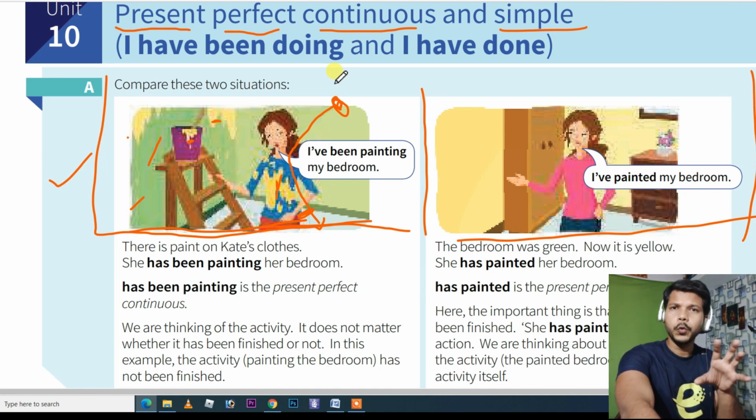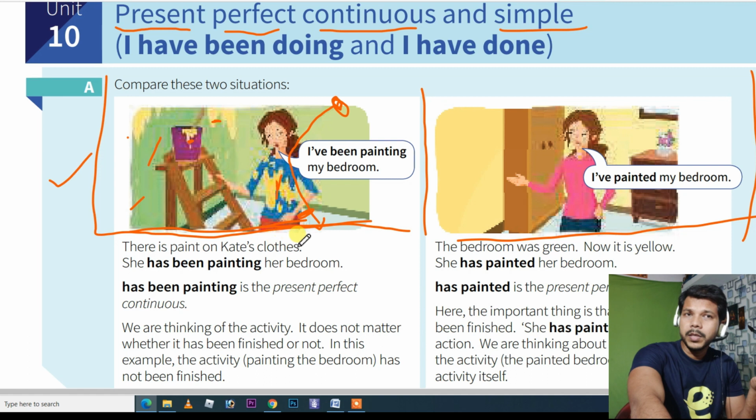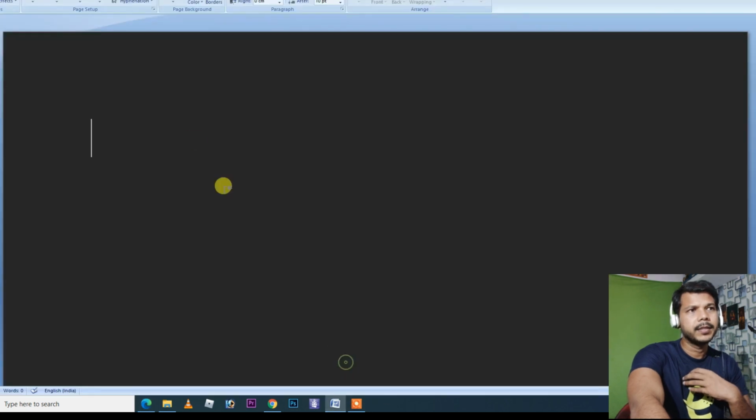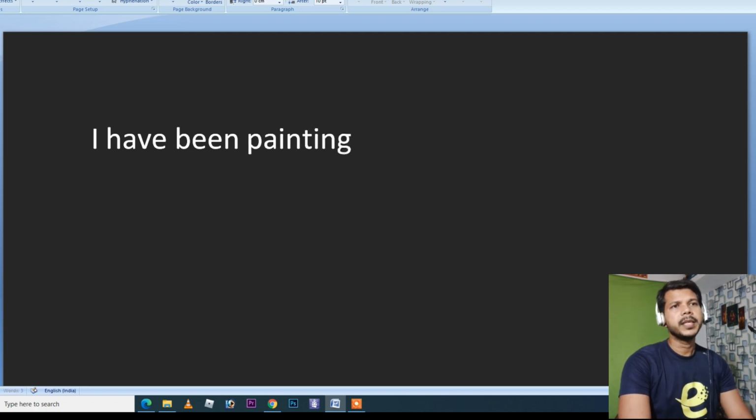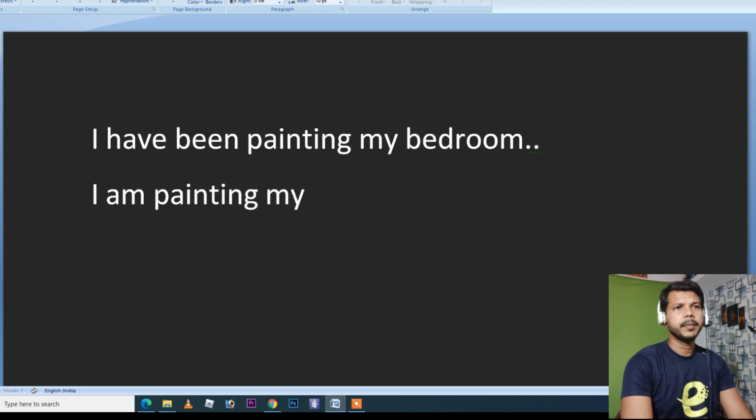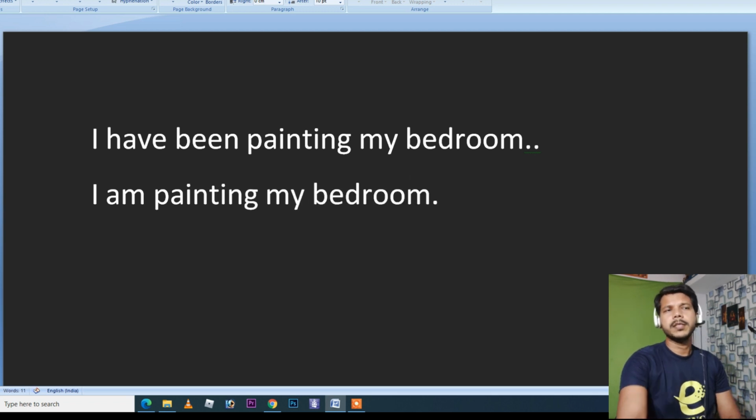If you don't want to show time, you can say without time, you know, I have been painting this room. So here the sentence is, I have been painting my bedroom. If this girl says I have been painting my bedroom, and if this girl says I am painting my bedroom, so what is the difference between both? If someone says I have been painting my bedroom, here there is a full stop. Another sentence, I am painting my bedroom. Now what is the difference?